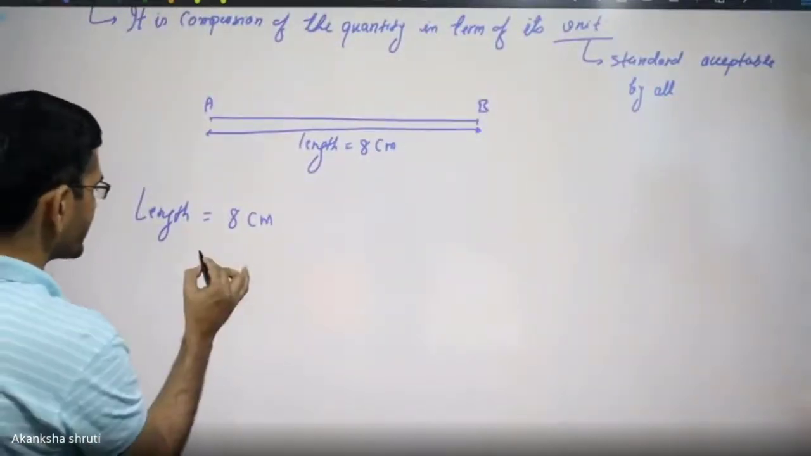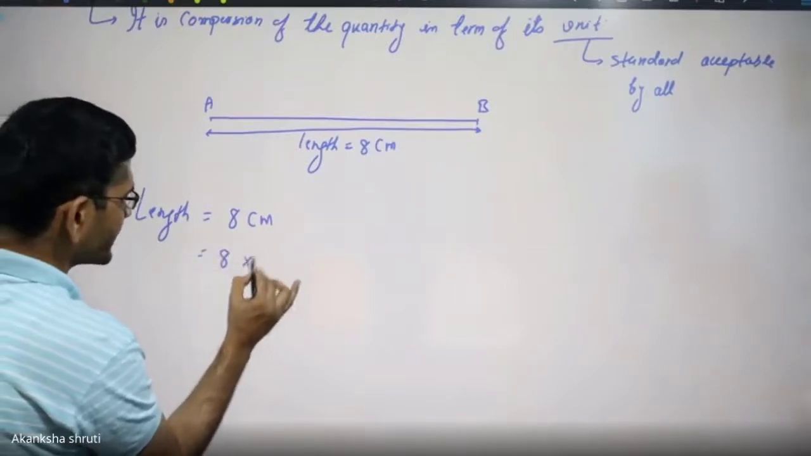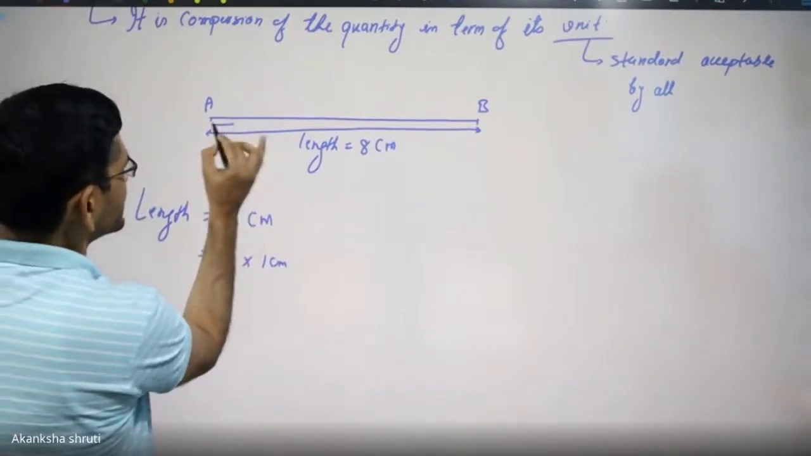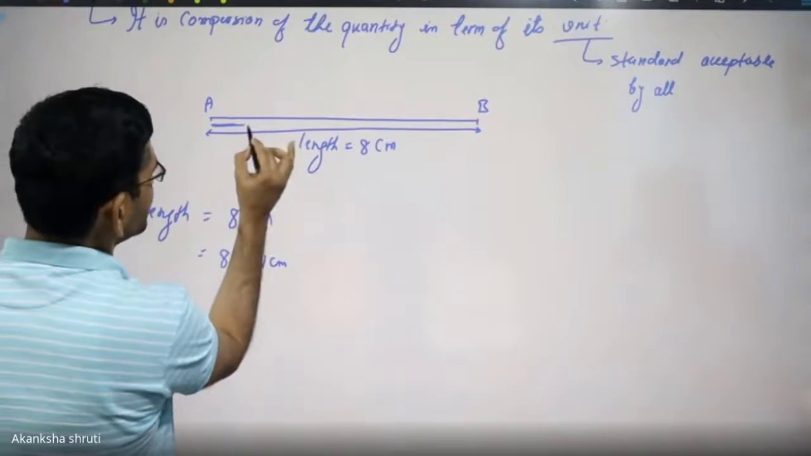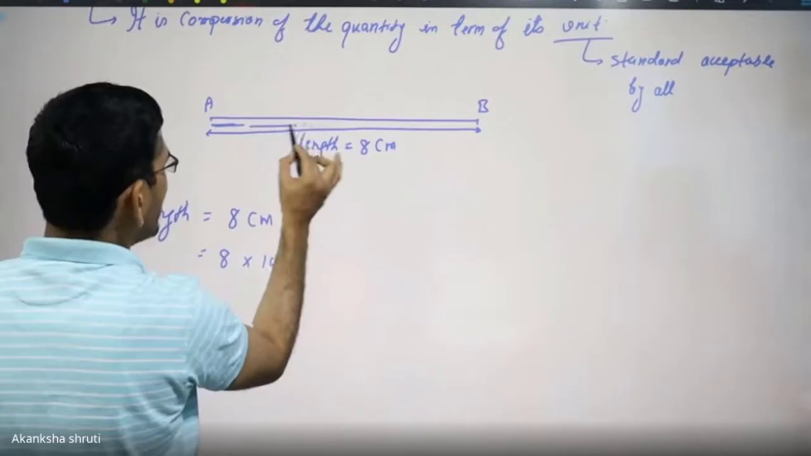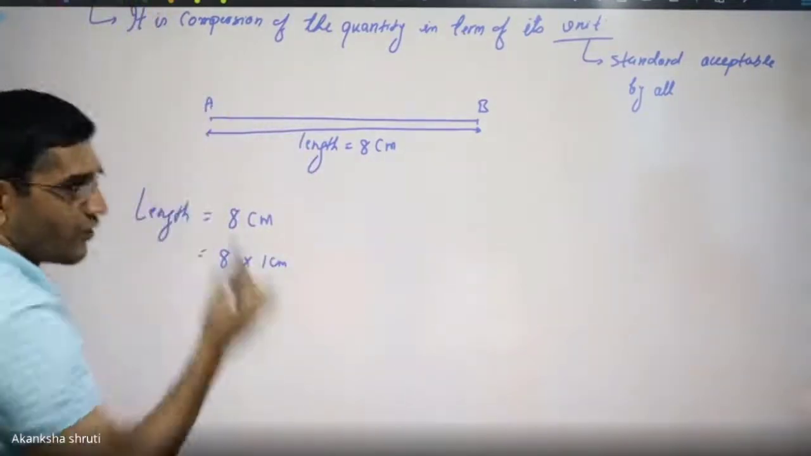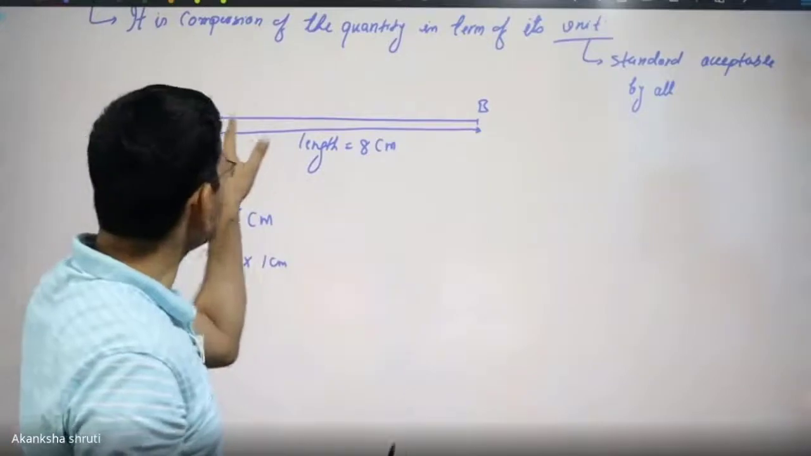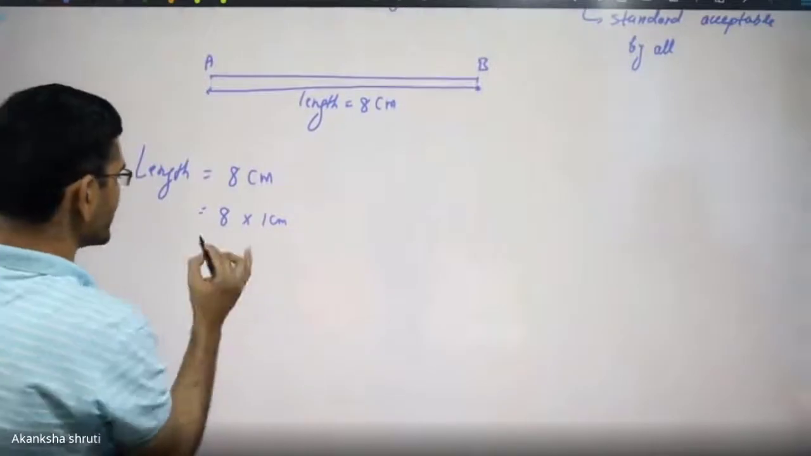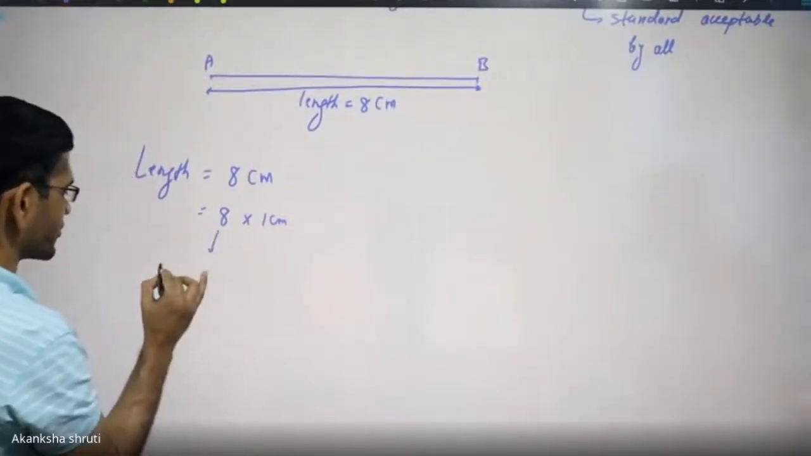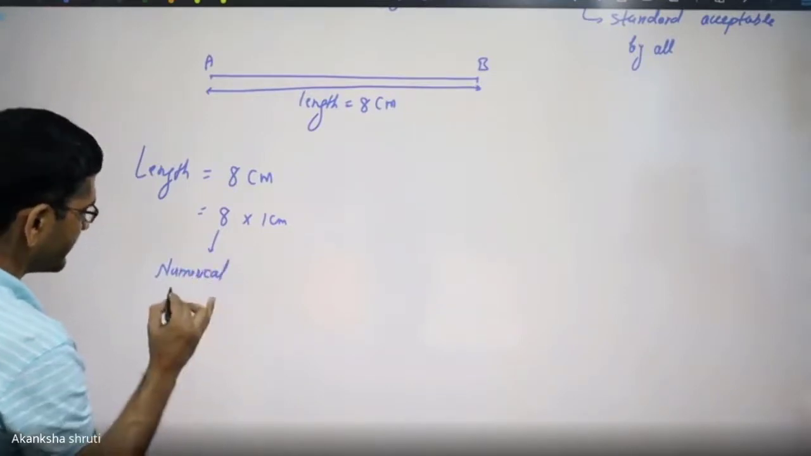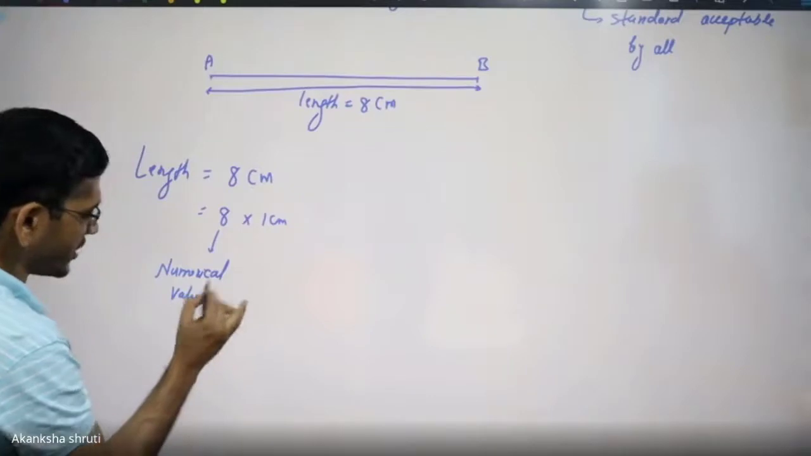What does it mean? It means it is 8 multiplied by 1 centimeter. Means we have counted the 1 centimeter length. This was 1 centimeter, this was 2 centimeter, this was 3 centimeter, like that we have compared it. And we have found that 1 centimeter was present how many times from A to B? 8 times. Therefore, it is 8 centimeter. So this is called the number or numerical value. These are the new terms that you are coming across.